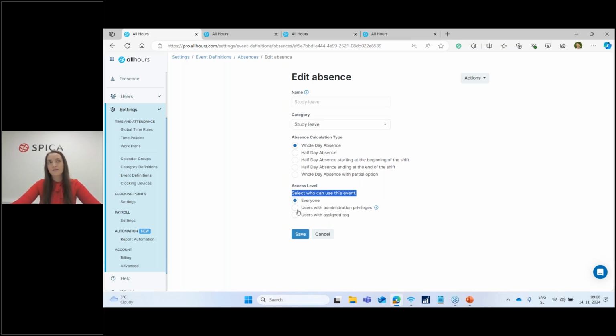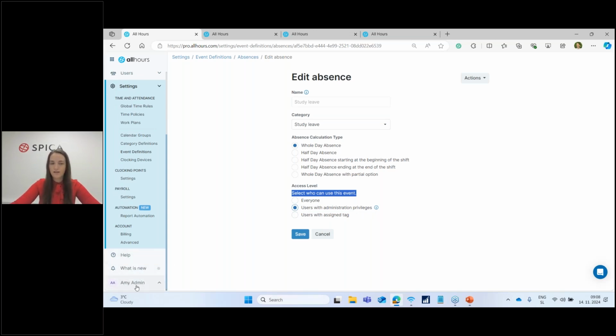And then I can choose how to limit this event by two different options, right? The first one is that only users with administration privileges will be able to add this event. What this means, for example, here, because I am the admin, Amy, I will be the only one that will have study leave available in my drop-down list. However, I can still add it for any of the employees in the system because I have access to their information. But the other users won't be able to see study leave in their drop-down list when they go to request an absence, for example.